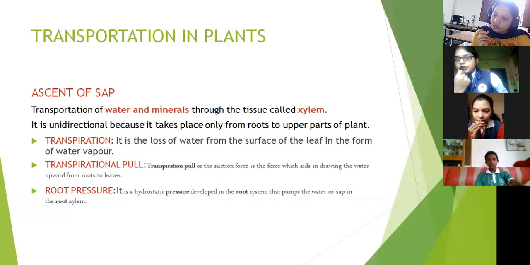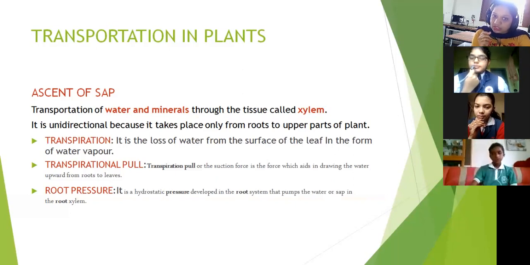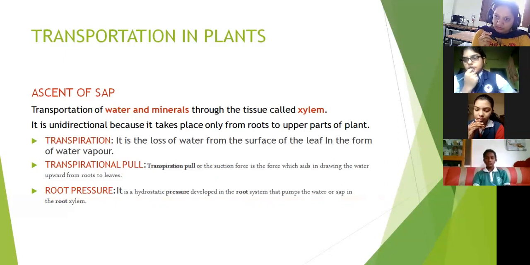What do you mean by root pressure now? Hydrostatic means what? Hydro means water again. Water pressure only. So it is a hydrostatic pressure, or an osmotic pressure developed in the root system that pumps the water in the root xylem. Understood? What is it pumping? It is pumping water molecules from the soil to the root through the root xylem. It is known as root pressure. Clear, students? Clear till here?